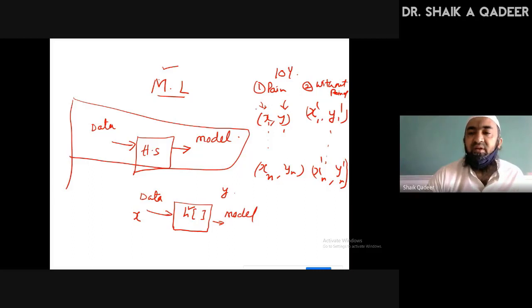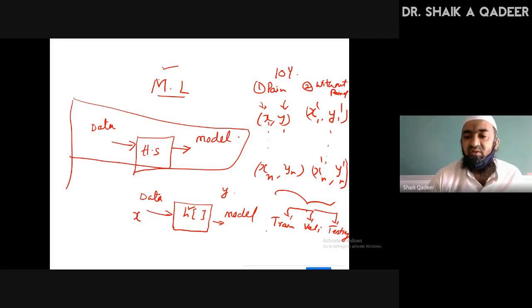What we will do is divide this data into three parts: first training, second validation, and last testing. Suppose this data is 100 samples. We take 75% for training, 15% for validation, and the remaining 10% for testing. Then we will get this H model.